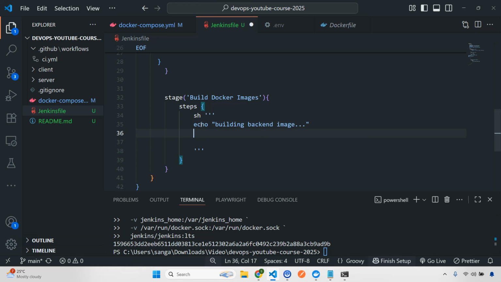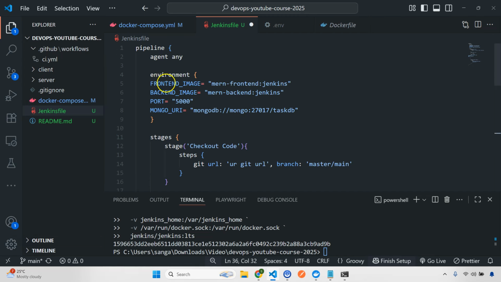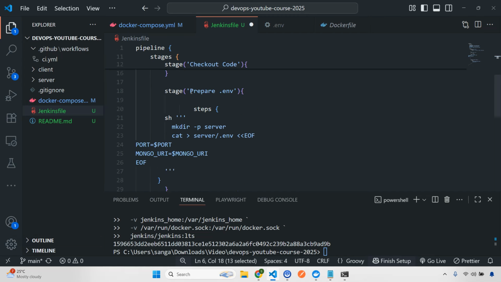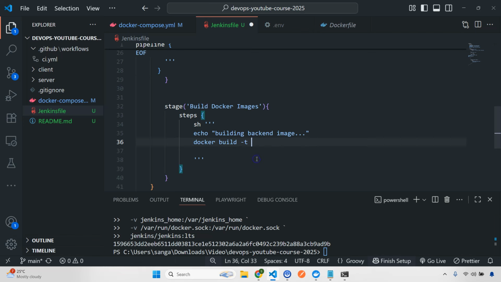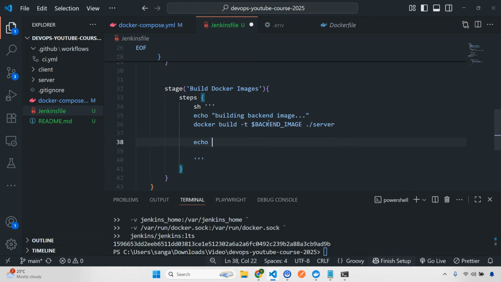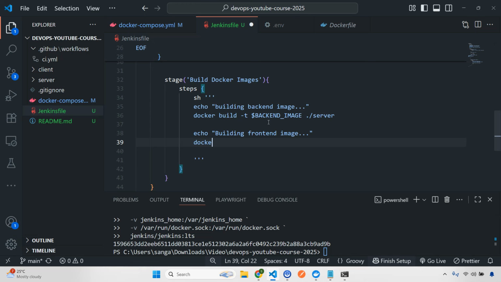After this I'm just going to do docker. Then what we need to do, we'll do build, right, -t. And now remember, the tag will be this backend image. This will pick from the environment. I hope this is clear. So here I'll give a dynamic variable, and then from where it will pick, from our server directory. Remember, we have the code in the server directory. Very simple. Similarly, we need to do the same for building the front-end image. So I'll do building front-end image, and here I'll do docker build -t, right?